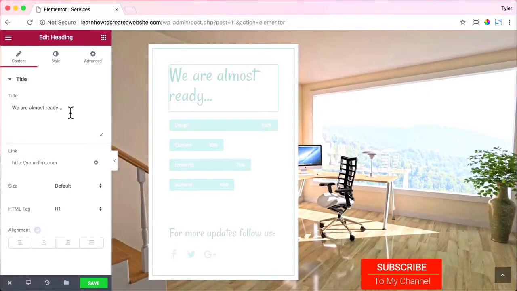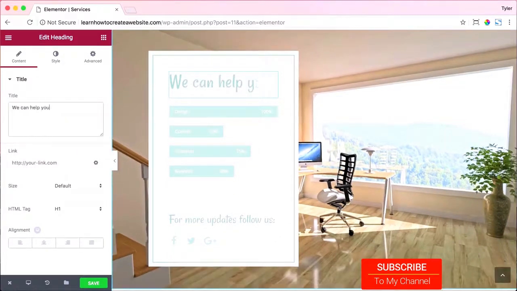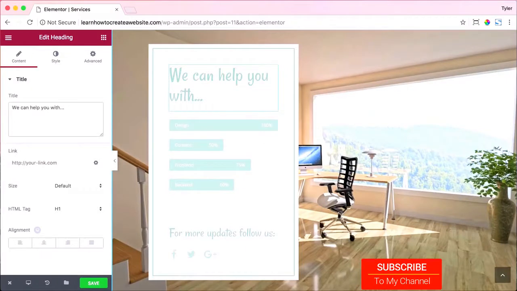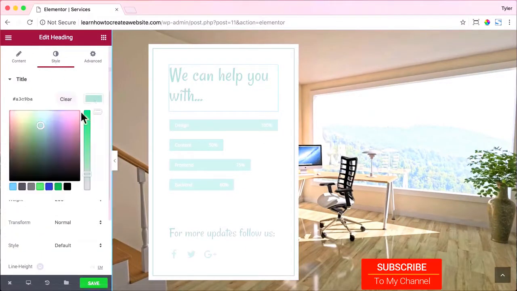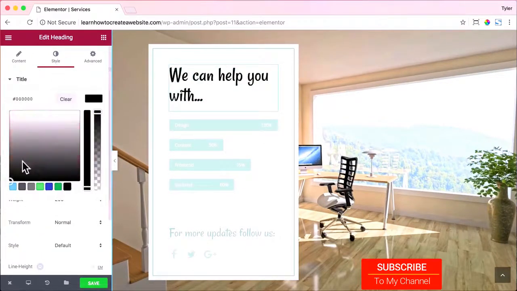So that looks great. All right, instead of saying we are almost ready, I'm going to put we can help you with, and these are going to be all my things that I can help you with. So now we can go to style, and maybe we want to change the color. Make it sort of black, and go to size and adjust that a little bit.